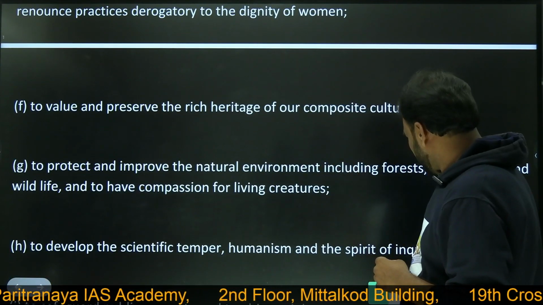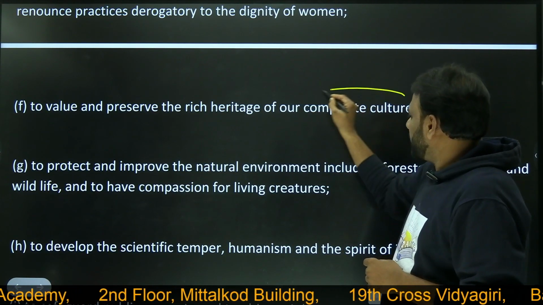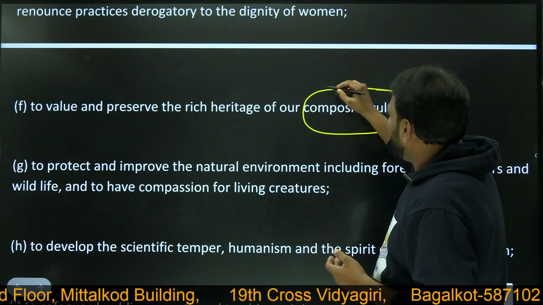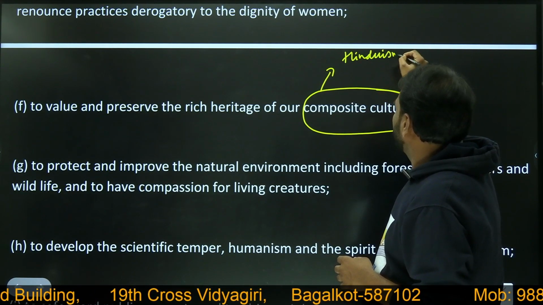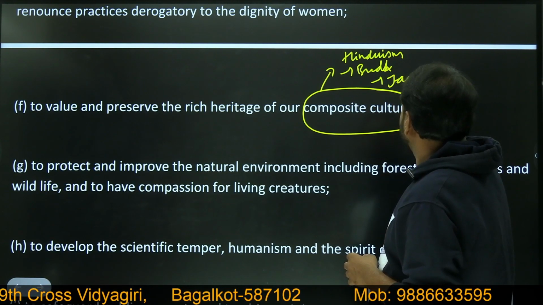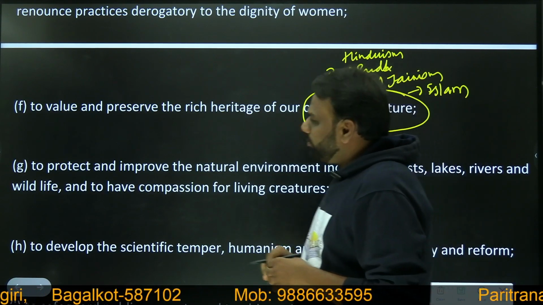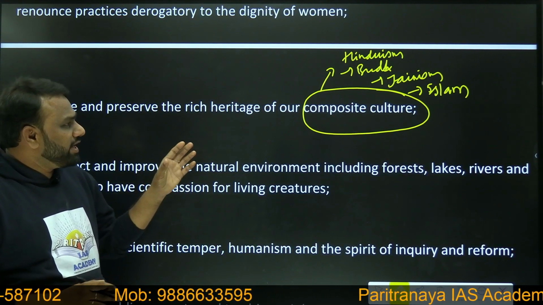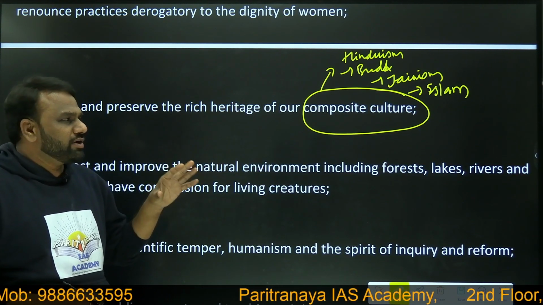Next, to value and preserve the rich heritage of our composite culture. See here, our culture is a composite culture. When we say composite culture, in India we have what? Culture related to different faiths. It may be related to Hinduism, Buddhism, Jainism, Islam. As we have a composite culture, we should value every culture. We should preserve the rich heritage which we have derived from all these different religions or cultures, and we should respect them.